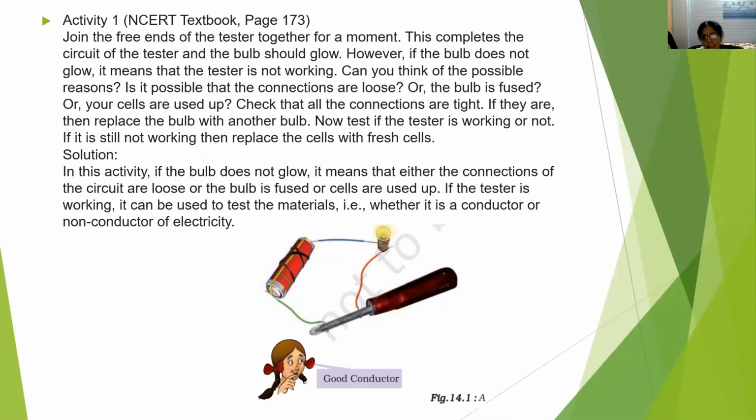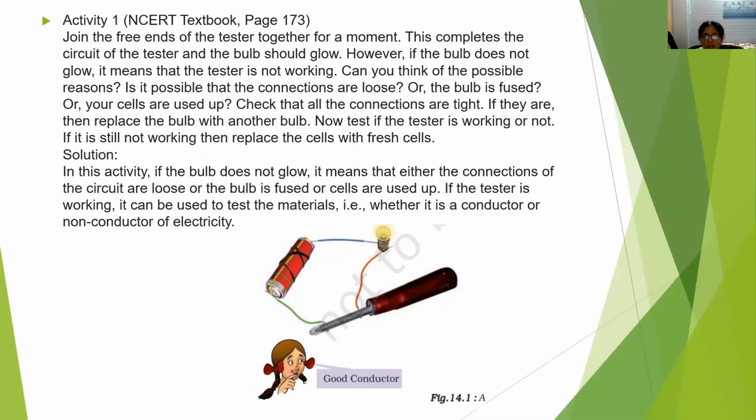The tester includes, as given in the figure, two conducting wires. One free end of the conducting wire is connected with a cell or battery, and the other conducting wire is attached to the bulb, isn't it?